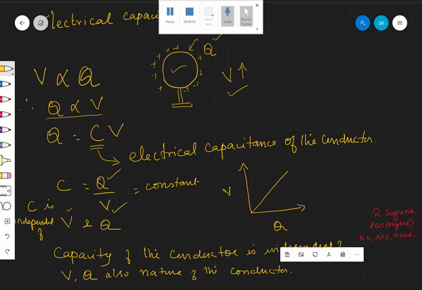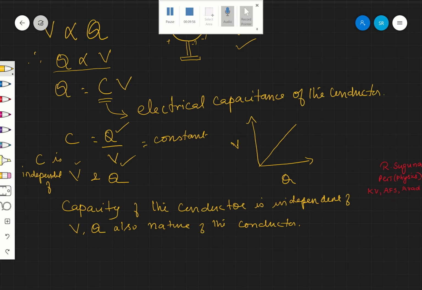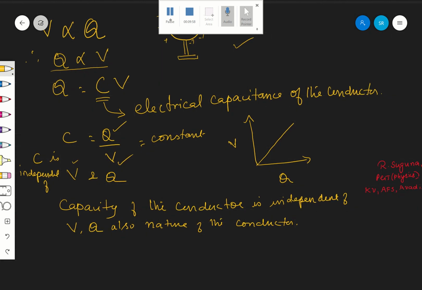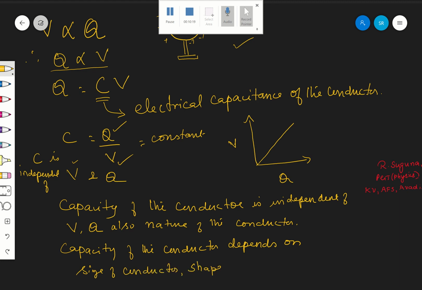Then on what factors does it depend? The capacity of the conductor depends on the size of the conductor, very much on the shape of the conductor, and the medium in which the conductor is kept.